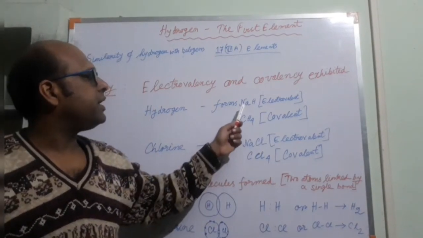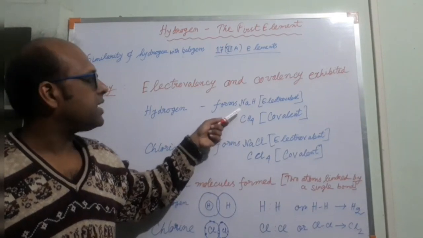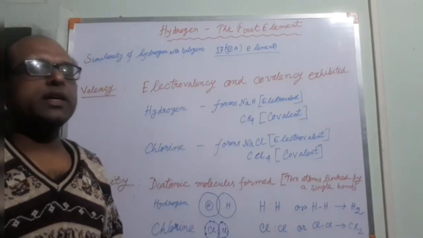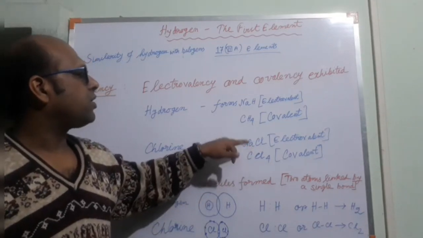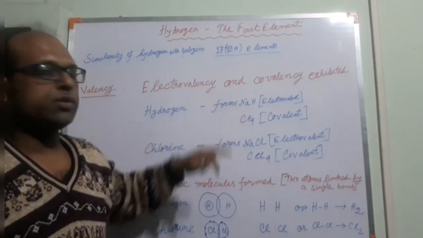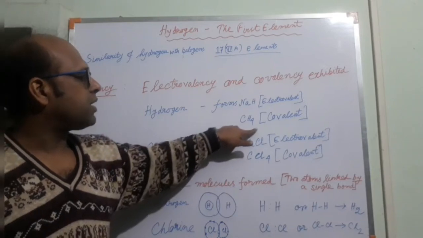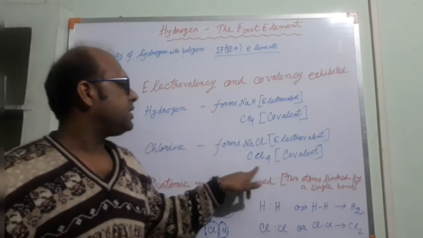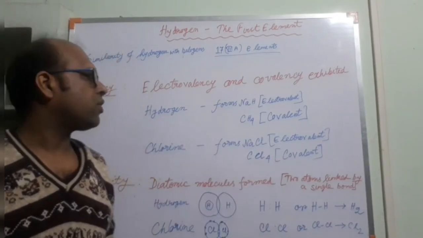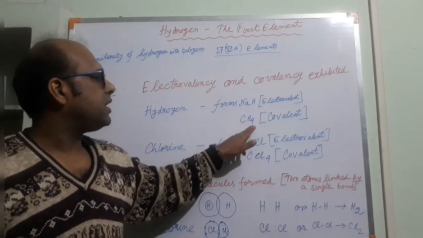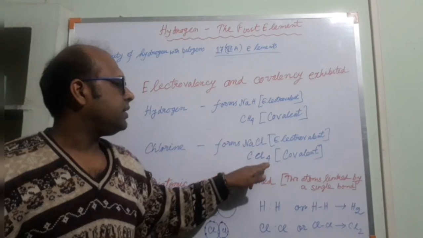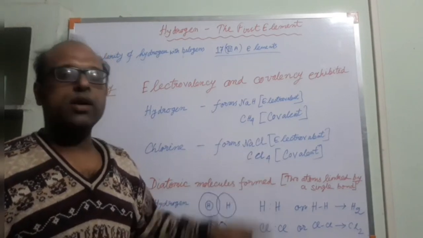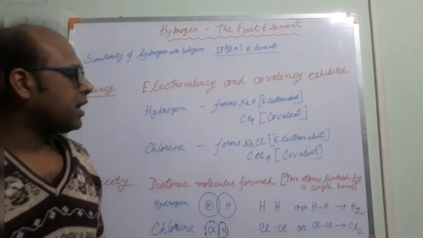Similarly in NaH, Na forms Na+ and H forms H-. So this is an electrovalent compound, and this is also an electrovalent compound. Methane is a covalent compound. CCl4 is a covalent compound. Here hydrogen is forming a covalent compound with carbon, and here chlorine is forming a covalent compound with carbon.